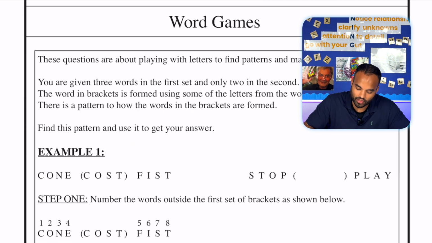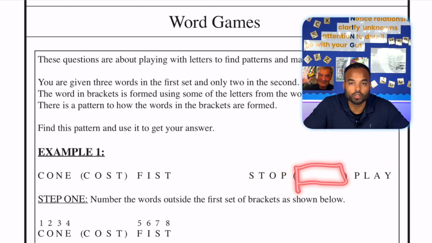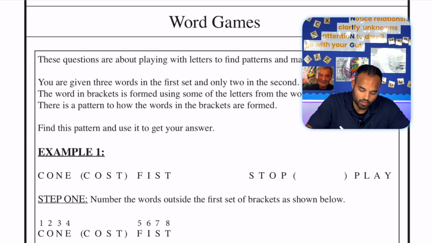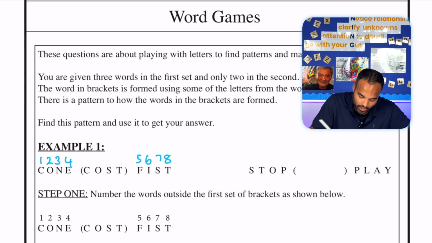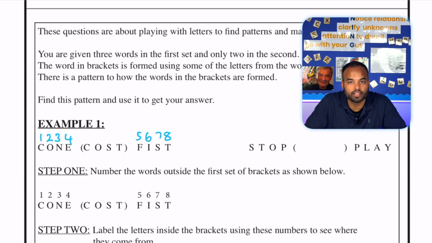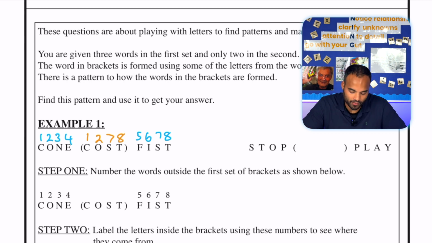You're then given a second set of words. So over here, stop and play, and you have to come up with the word that goes in the middle. Now, one way to go about doing these questions is to first of all number the word cone, 1, 2, 3, 4. I'm also going to number the word fist, 5, 6, 7, 8. Because that can then help you decide where the letters C-O-S-T come from. C is number 1, O is 2, S is 7, and T comes from the 8th letter.